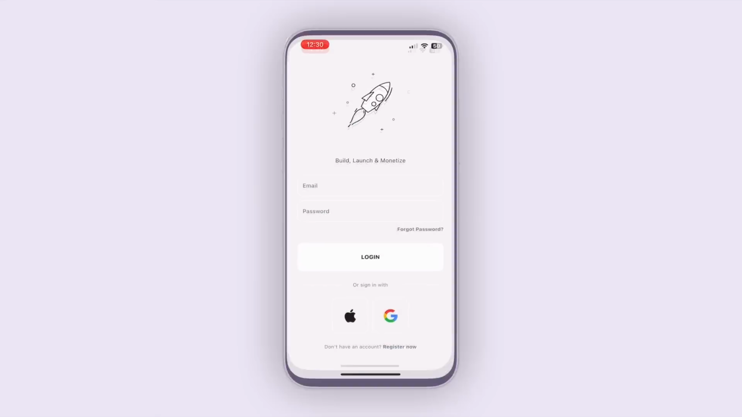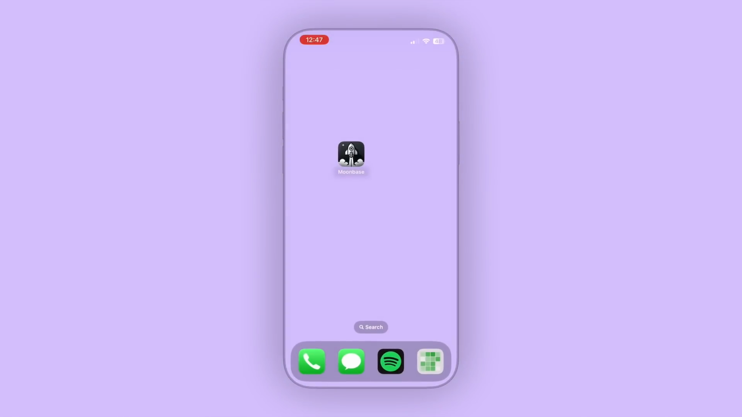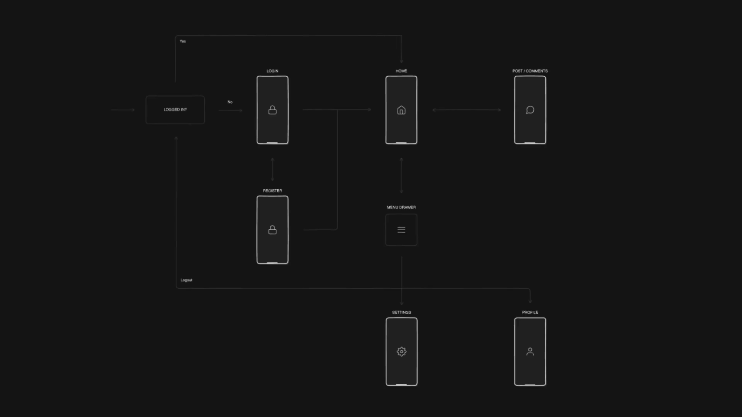It starts completely from scratch and takes you on the entire journey to build, launch, and monetize your own apps. Now, just before we start, I made this nice overview diagram of the different pages in the app and how they are all interconnected, which I think is always helpful to visualize.